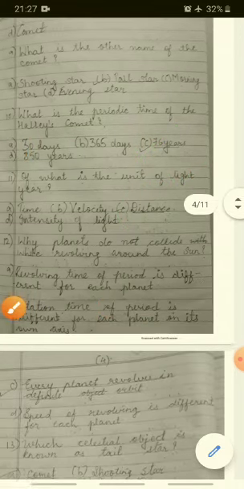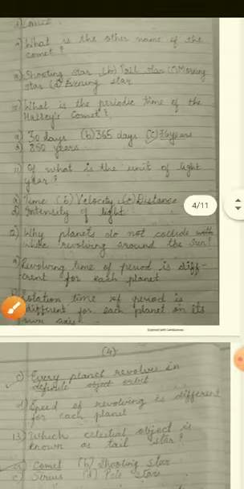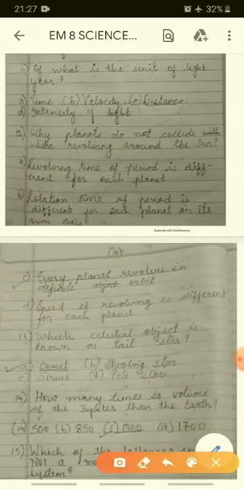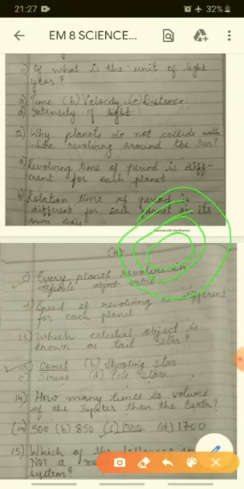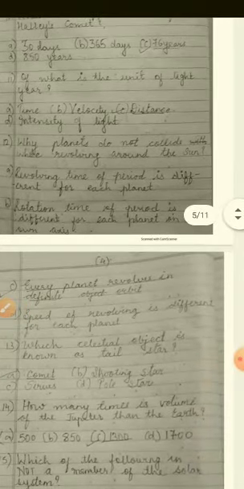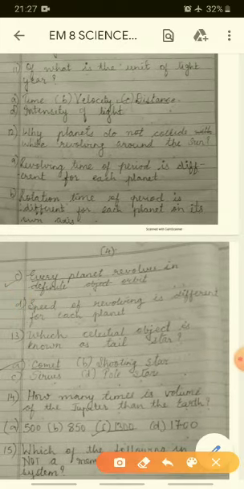Next, intensity of light, no. Next, why planets do not collide while revolving around the sun? Collide means why they don't meet up. We all know that in our solar system, all the planets are moving. Options: revolving time of period is different. Rotation time of period is different for each planet on its axis.